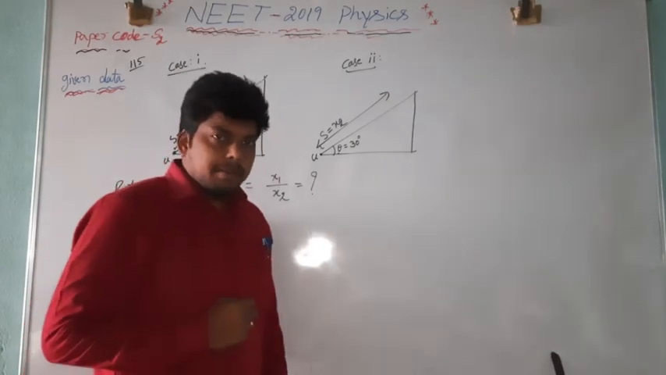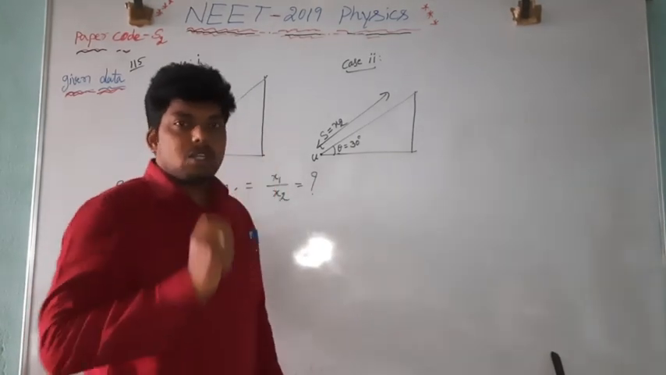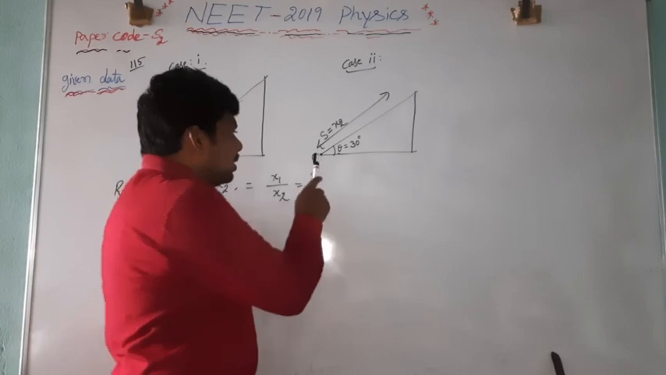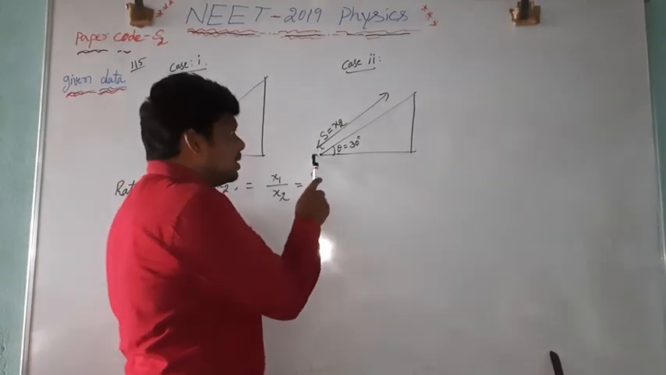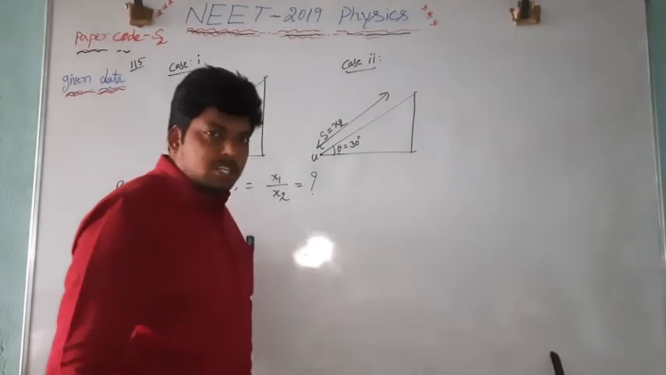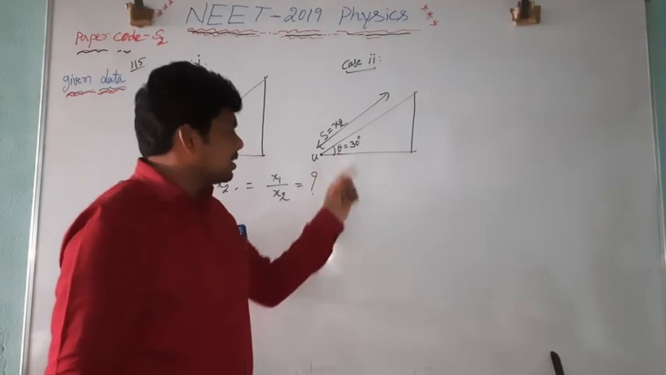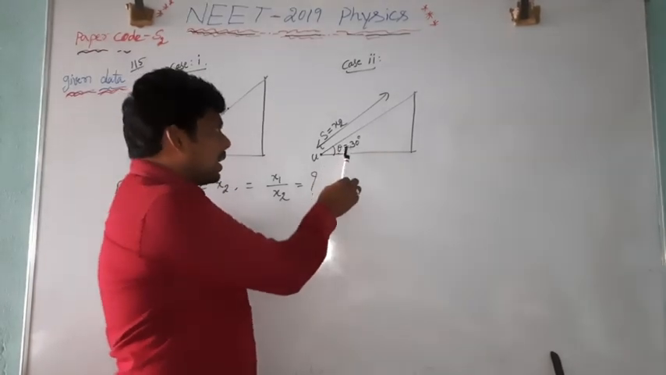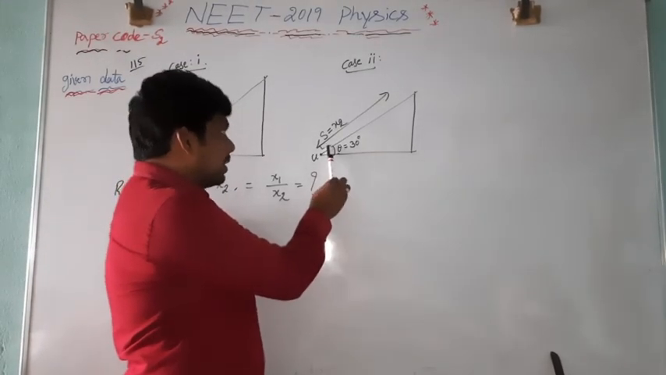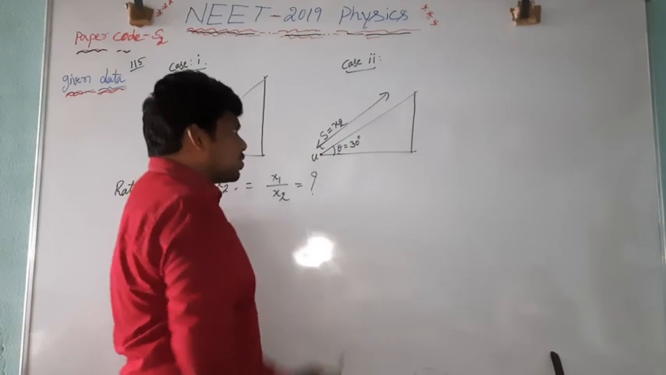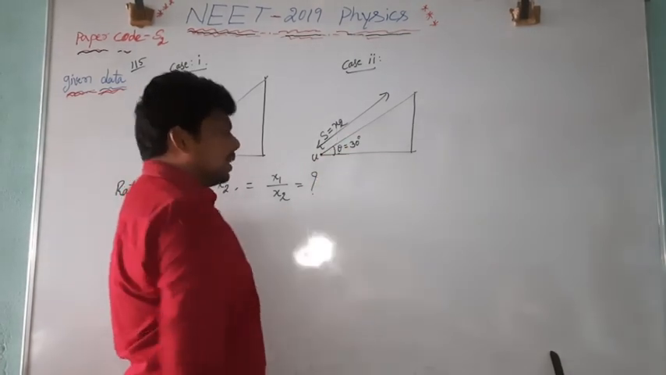There is the same body, and the body is shot with the same velocity. Same body with the same velocity, but the angle of inclination is different. The angle of inclination is 30 degrees. When the angle of inclination is 30 degrees, the body has a traveled distance of x2. That distance is nothing but x2.